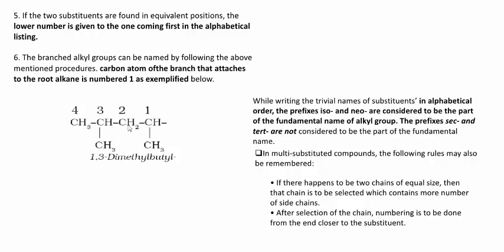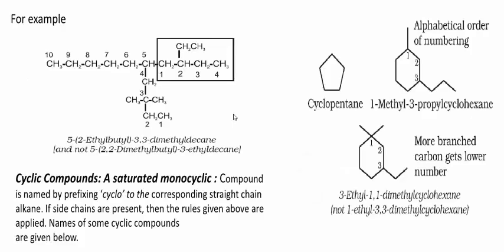Therefore, this is butyl. While writing the trivial names of substituents in alphabetical order, the prefixes iso and neo are considered to be part of the fundamental name of alkyl groups. See, this was already studied in your previous classes. So next, go to the example.